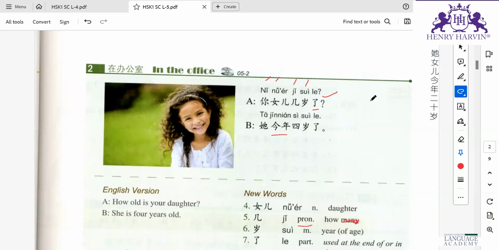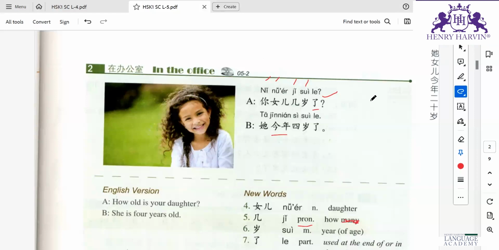That's not wrong. But whenever chinian is mentioned in the question, then you can say chinian si suela. But here they have just asked the age. They haven't mentioned the year. So that's why they have particularly mentioned this year, 4 years.